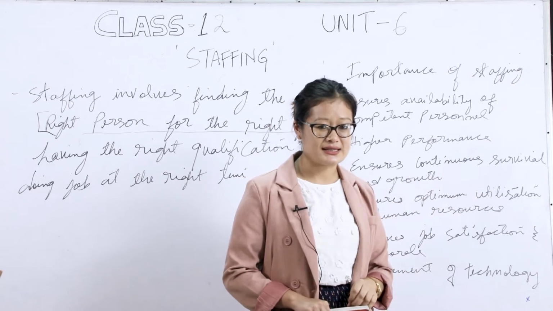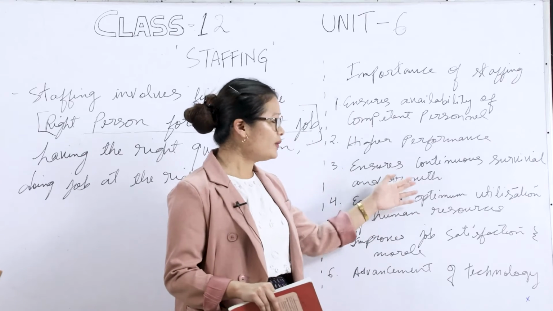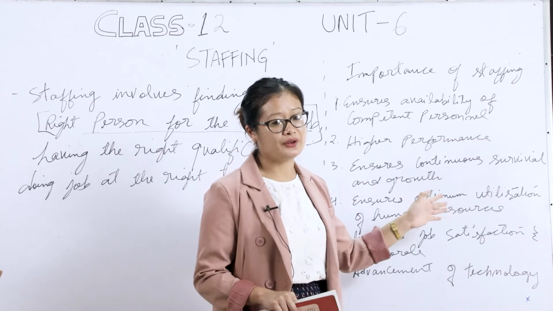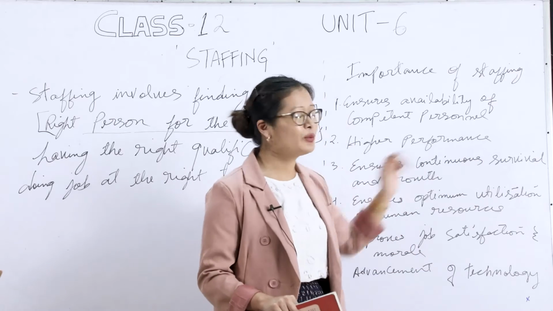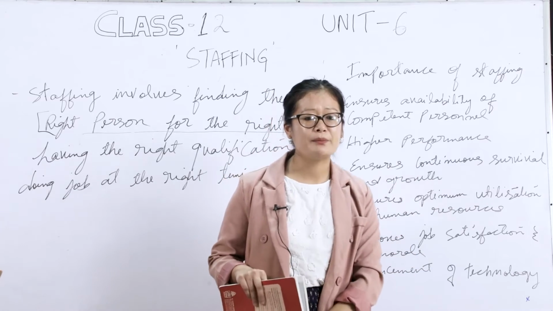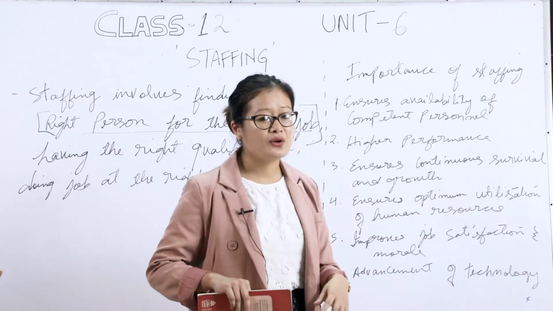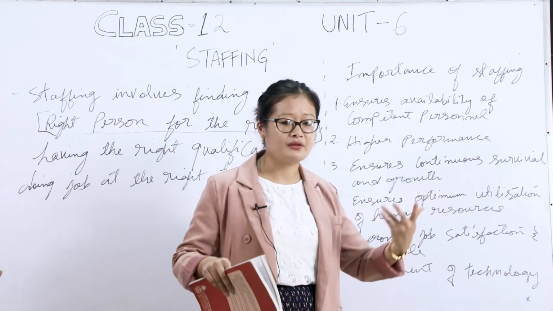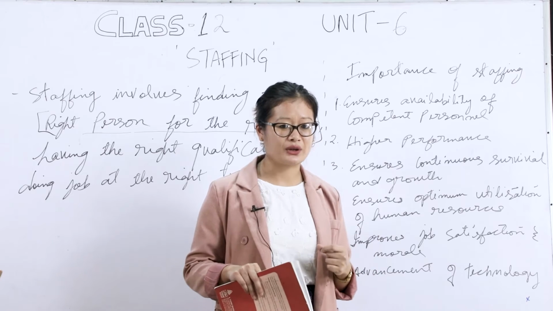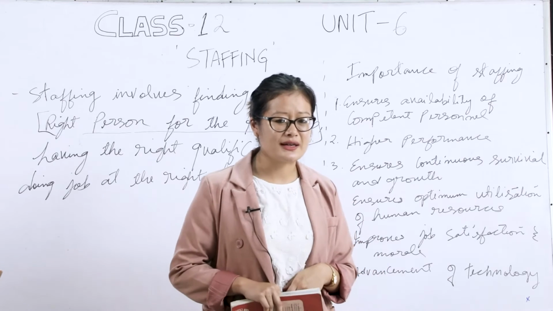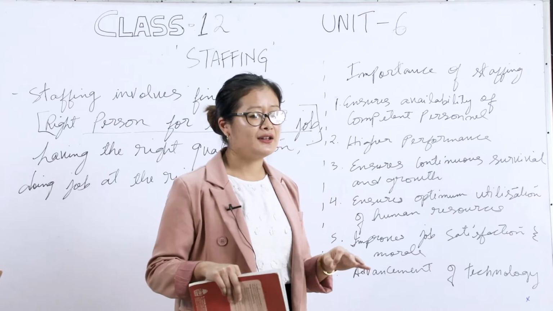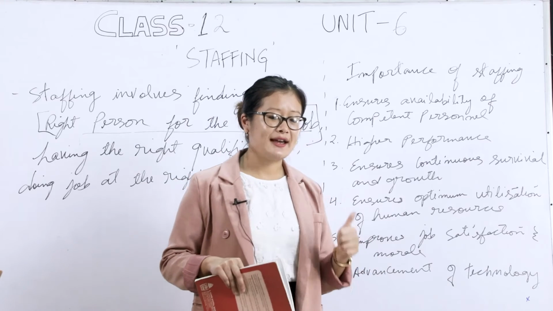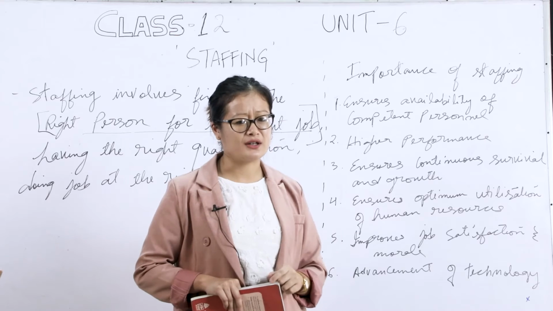Whenever there is growth in any organization, it will survive for a longer period of time. So who brings growth? The right person who has been appointed. When they work in the organization, they all join together and collaborate, and it will bring growth and survival to the organization.